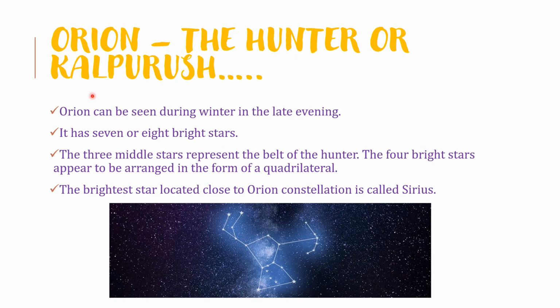Orion, the hunter or Kalpurush. Orion can be seen during winter in the late evening. It has 7 or 8 bright stars. The 3 middle stars represent the belt of the hunter. The 4 bright stars appear to be arranged in the form of a quadrilateral. The brightest star located close to the Orion constellation is called Sirius.